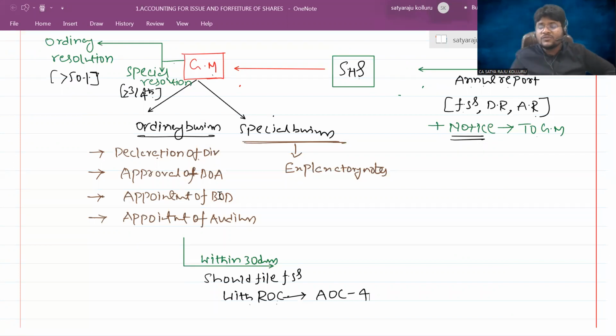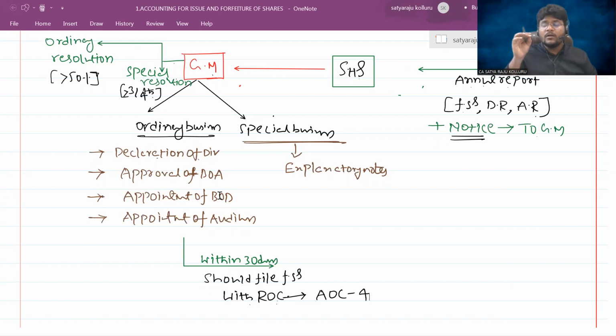Because who actually provided the incorporation certificate to you? ROC only. Then definitely ROC needs to monitor, no? Whether the financial statements are prepared on a regular basis or not. Because a lot of public money is involved here. If any fraud or error occurs internally, then who will lose? The entire society is going to lose. That's why if you put such a compliance system in place, the board of directors will act with responsibility, the auditor will act with responsibility, and the company will conduct the general meeting on time. Then in the general meeting, everything is discussed, and accurate financial information comes out to the society. It is ultimately filed with the registrar.